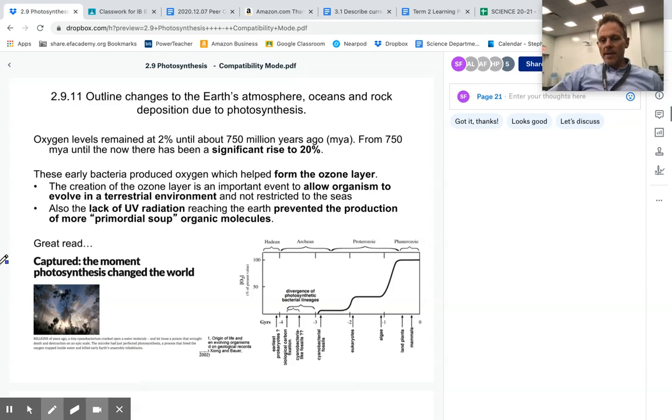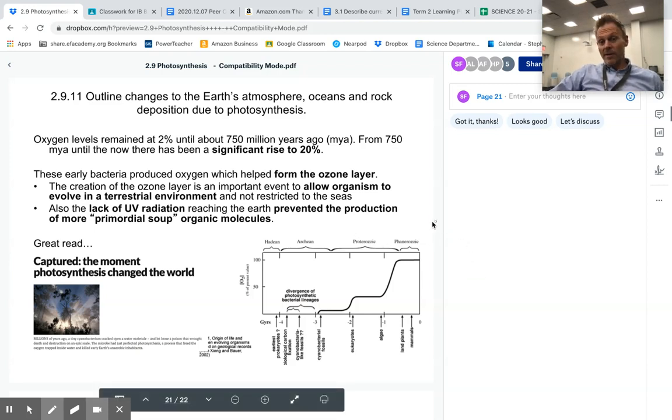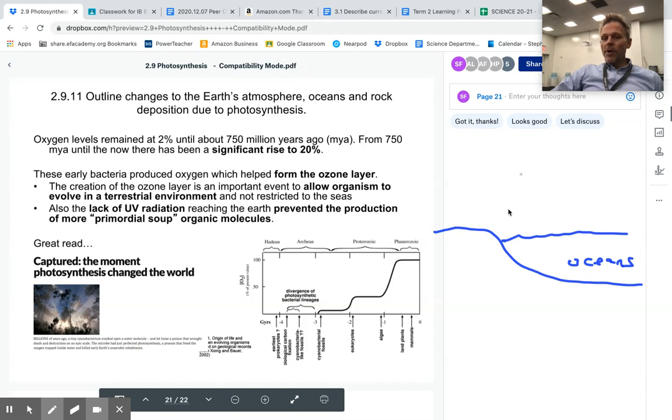A long time ago, the Earth's life was basically confined to the oceans. So here we have our oceans, and all the things that were living on this planet lived there. That was because there wasn't a lot of oxygen in the atmosphere. Maybe enough to support aerobic life. But the problem was that organisms couldn't move to land because ultraviolet radiation bombarded the Earth's surface.